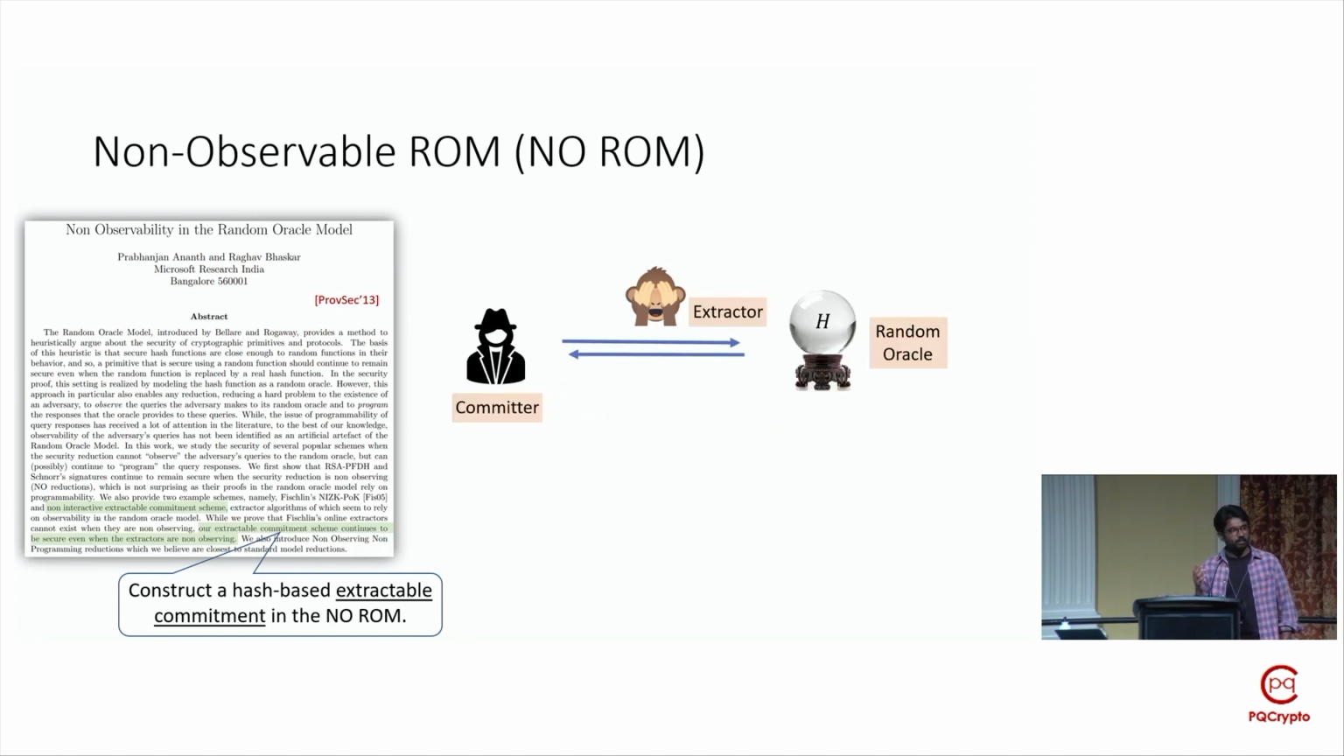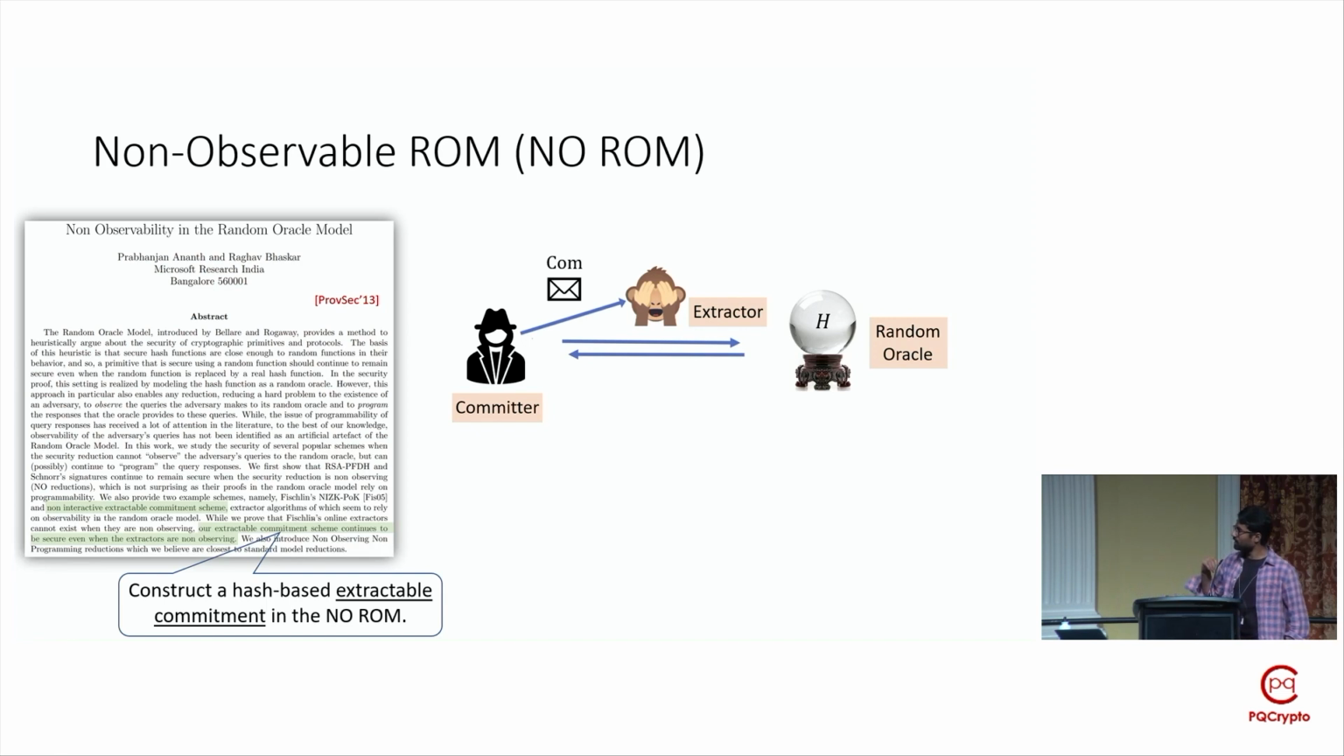Extractable commitment schemes are just your standard commitment schemes with an additional extractability property. This extractability property is formalized in the following game between a committer and an extractor. The committer first gets to make some queries to a random oracle. We are using a random oracle because we are interested in hash-based commitment schemes. And since this is the no-ROM, the extractor is not allowed to observe the queries made by the committer to the random oracle.